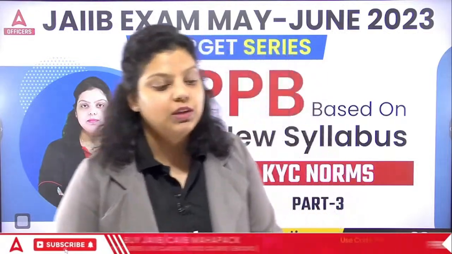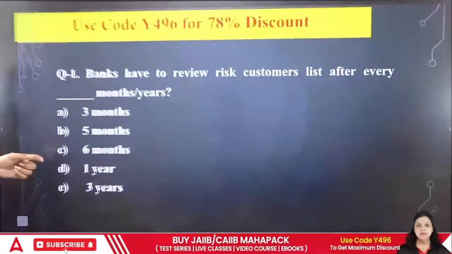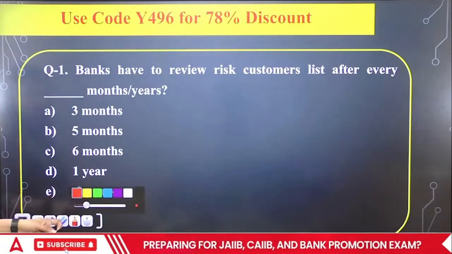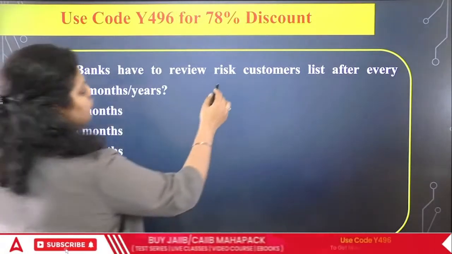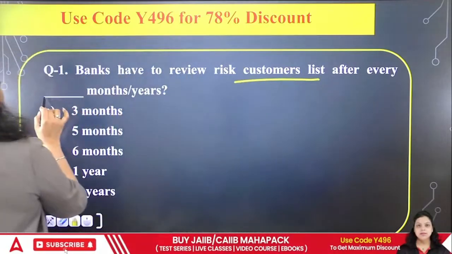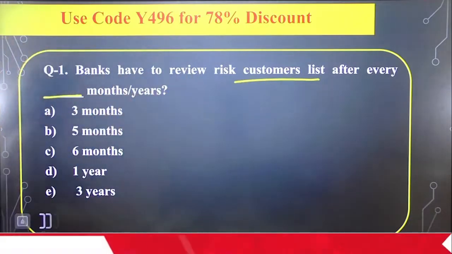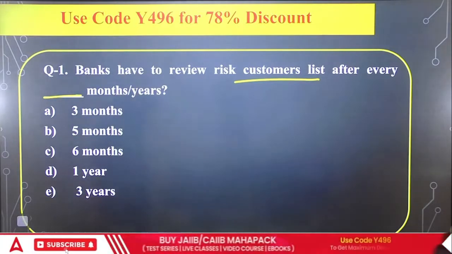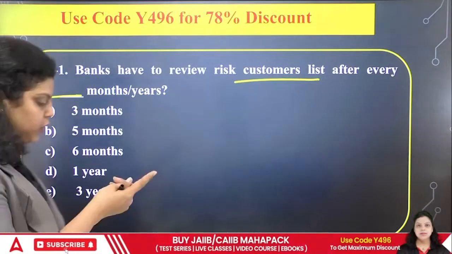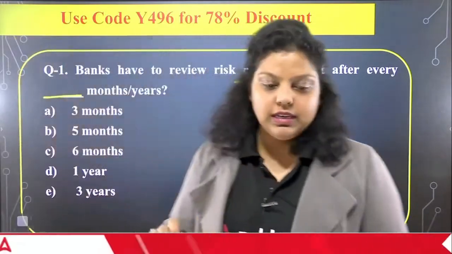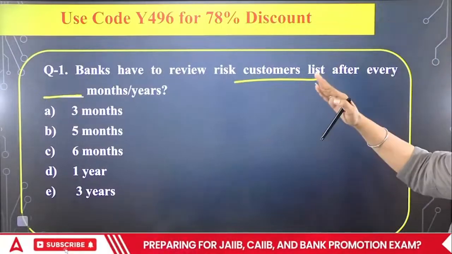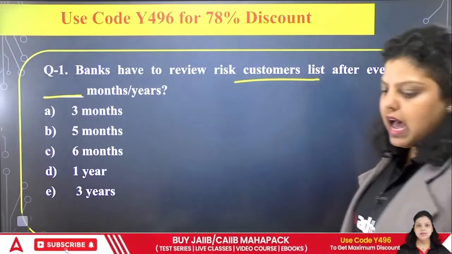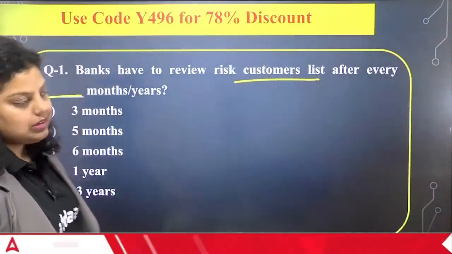Okay, so let's start the session with the first question. The question is asking that banks have to review the risk customer list after every dash months or years. So you have to tell after how much duration the banks have to recheck or review the risk customer list. Is it 3 months, 5 months, 6 months, 1 year or 3 years? You have to tell whether it is in months or in years.